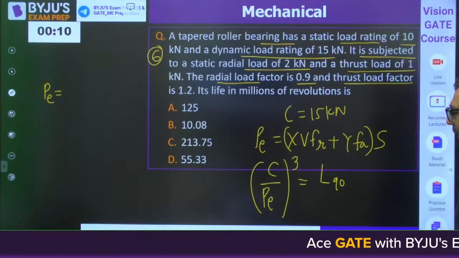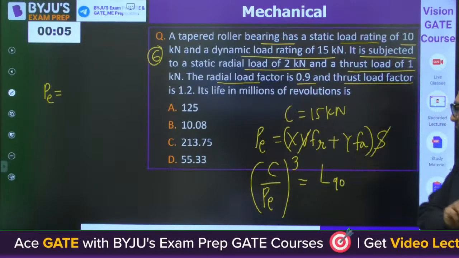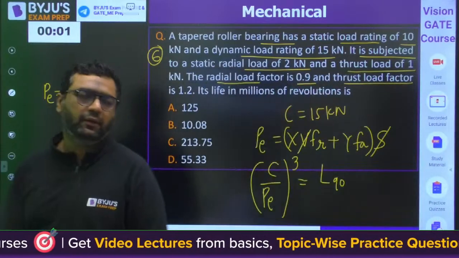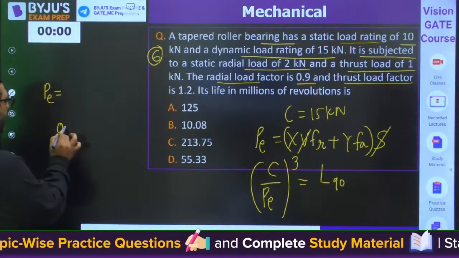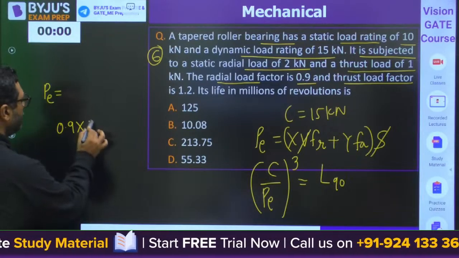Very good. Mani is saying A. Dear, V is not given, take it 1. S is not given, take it 1. Okay. So whatever is given, you use that data only. X is the radial load factor, 0.9. So you will say 0.9 into radial load. What is the radial load? Radial load is 2 kilonewton.